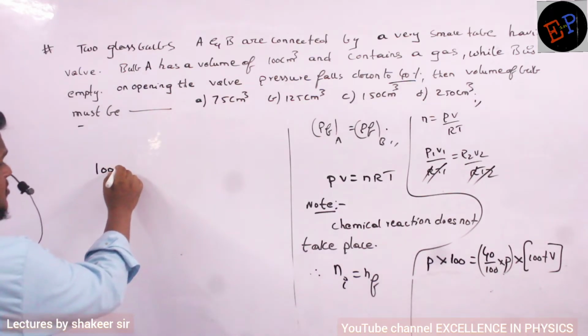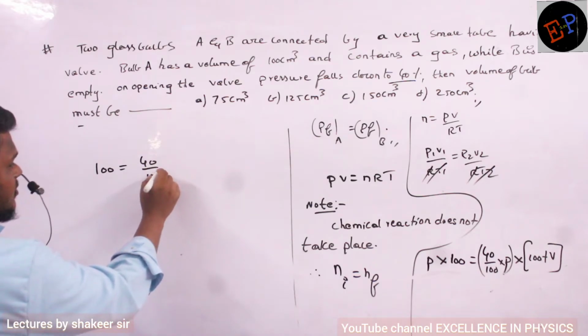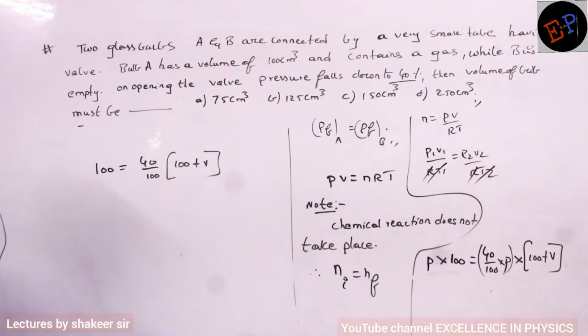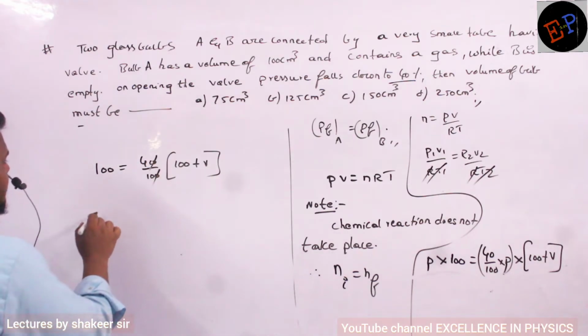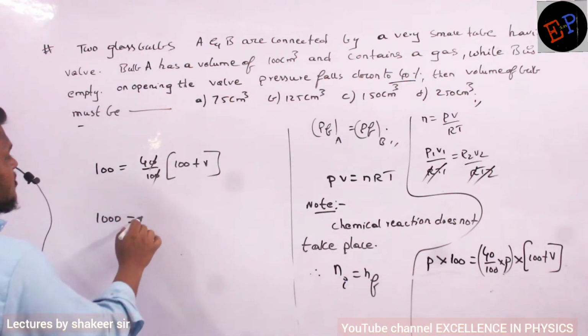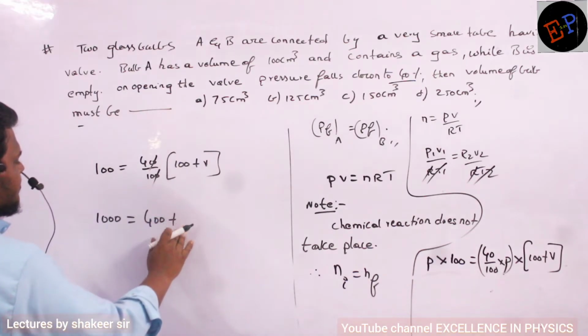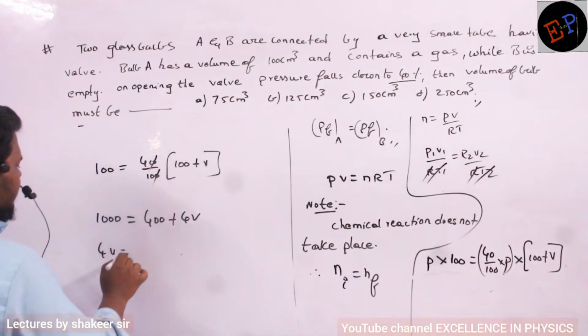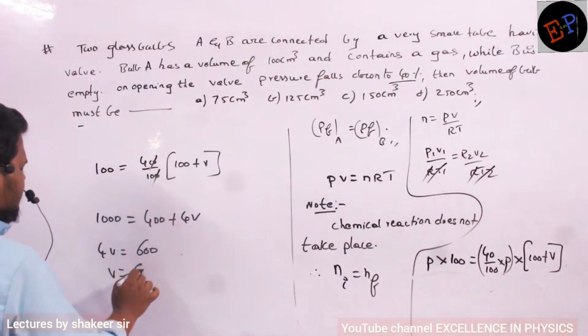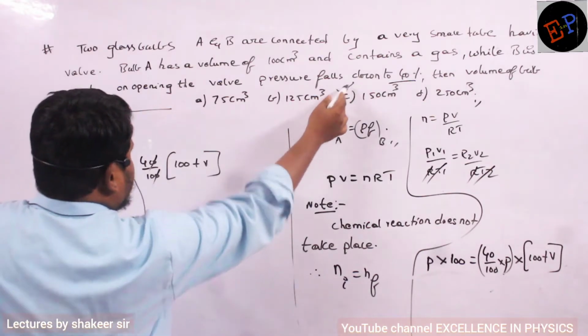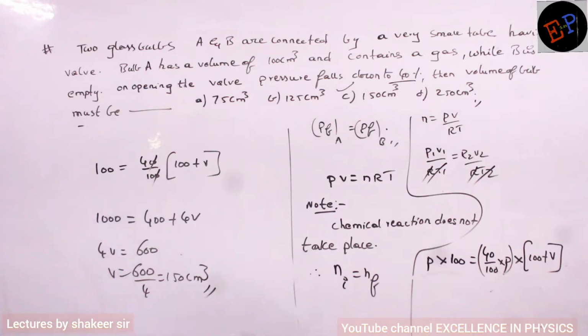So therefore 100 is equal to 40 by 100 multiplied by (100 plus V). P and P get cancelled and everything else remains as it is. So 0, 0 get cancelled, so 1000 is equal to 400 plus 4V. Clear, Nama? So 4V is equal to 600, so V is equal to 600 by 4, which is 150. 150 centimeter cube is our answer. Very simple.